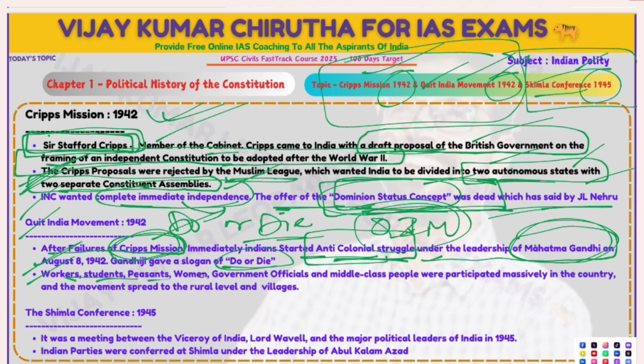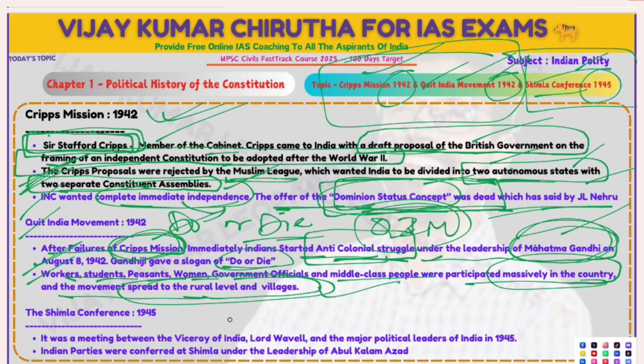Workers, students, peasants, women, government officials and the middle class participated massively across the country, and the movement spread to the rural and village level. This was the largest movement in India's struggle for independence, led by Mahatma Gandhi after the failure of the Cripps Mission. Gandhiji gave the slogan do or die, and everybody participated in this movement.